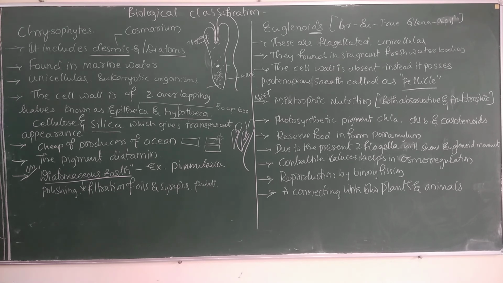The plant characters are that it carries out photosynthesis, with photosynthetic pigments and photoreceptors. These are the characteristic features of Plantae. So both sets of characteristics are found in a single organism. For that reason, these euglenoids are popularly known as the connecting link between plants and animals. So this is all about the euglenoids. Is that clear? In the next session we will discuss slime moulds and the protozoans.